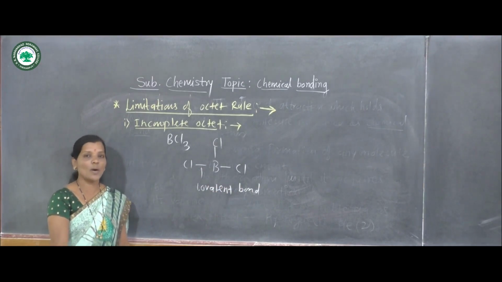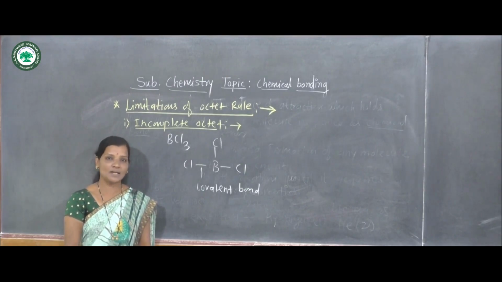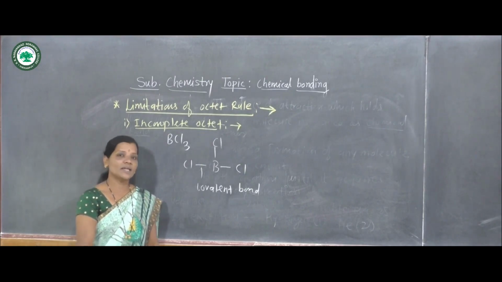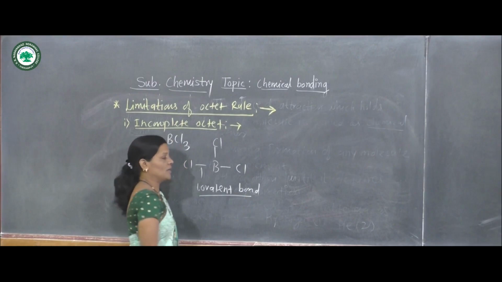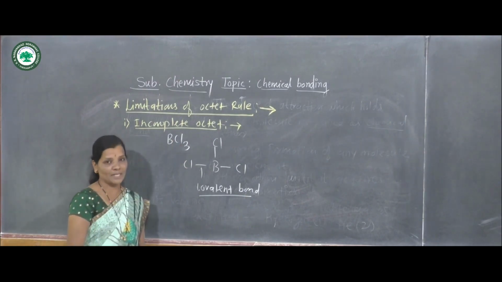What is a covalent bond? When there is sharing of electrons between two atoms in a molecule, then that bond is called a covalent bond, and between boron and chlorine a covalent bond is present.